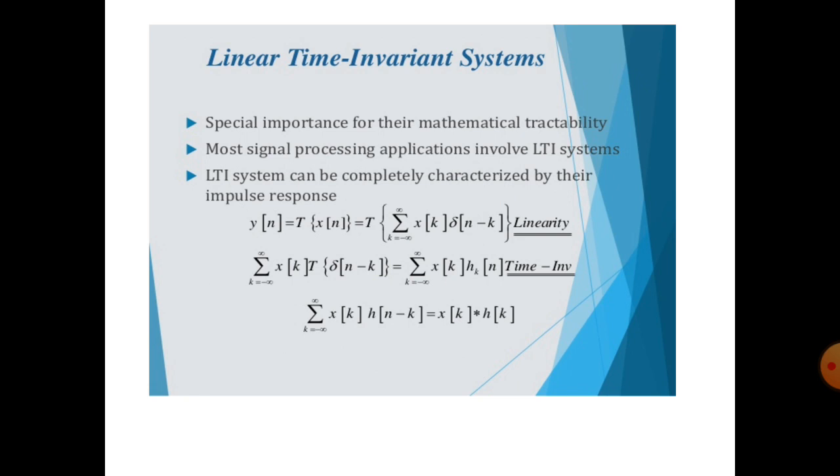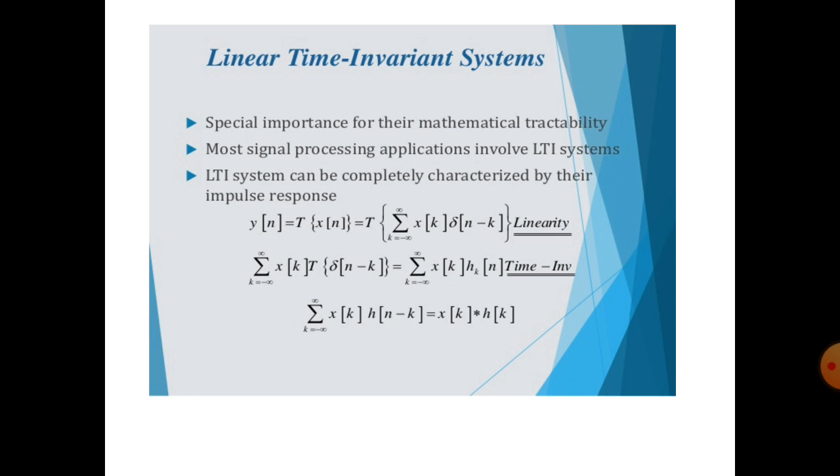So the linear time invariant system, this is nothing but the LTI system. This is very important in signals and systems. LTI systems are of special importance for their mathematical tractability.